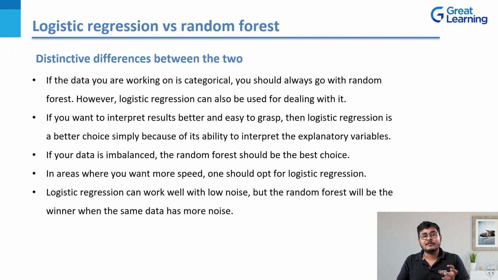So let's say you have data which has low noise, or noise, basically what I mean is the part that you can ignore or the part which is not required in your data. So if you have data which automatically has low noise, or areas where you do not need to do a lot of work, you generally go for logistic regression. But here is the catch, and this is where the trick happens. Once you receive data, let's say you are an analyst who has been assigned a certain task by your team or the vertical that you work for in your company. You have been assigned a data set which has a lot of white noise, which has high noise. This is where you apply the random forest regression algorithm.